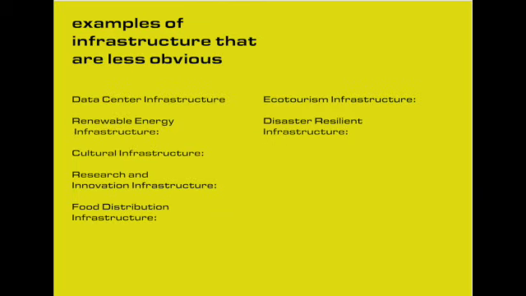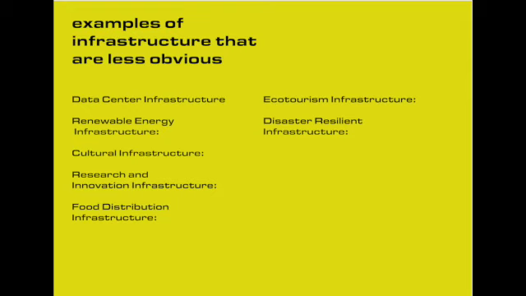Examples of infrastructure that are less obvious: data center infrastructure. Data centers house large-scale computer systems and storage facilities to support data processing, storage, and network connectivity for organizations. They provide the necessary infrastructure for cloud computing, web hosting, and data-intensive operations. Renewable energy infrastructure. This refers to infrastructure specifically designed for the generation, transmission, and storage of renewable energy sources like solar, wind, or geothermal. It includes solar farms, wind turbines, energy storage systems, and smart grids.